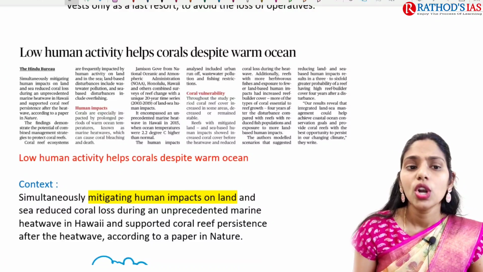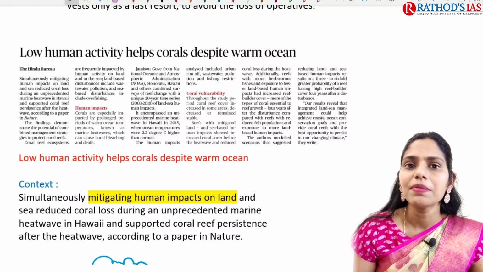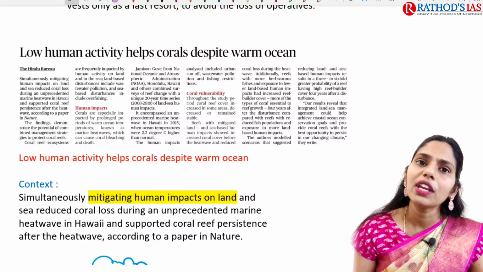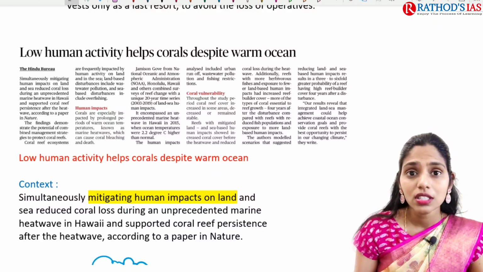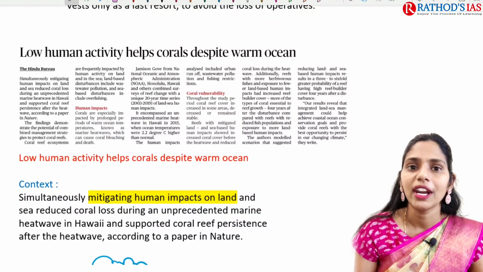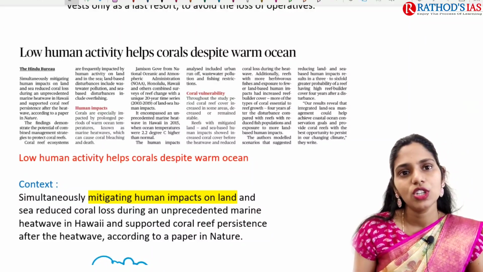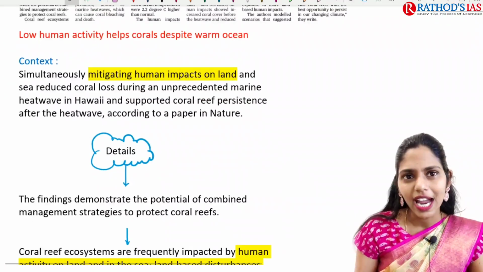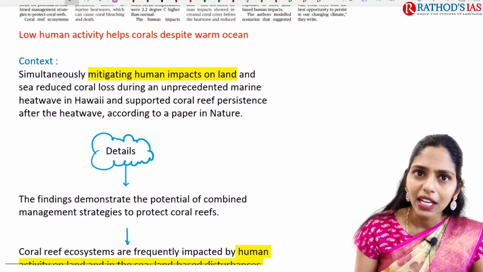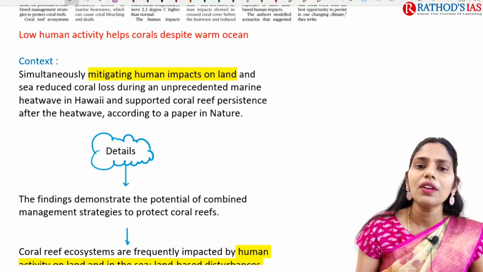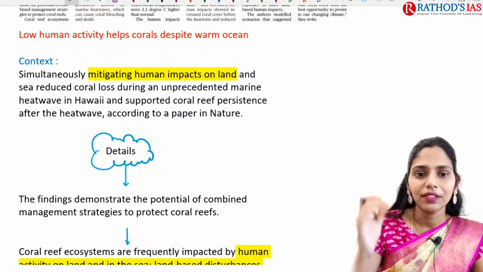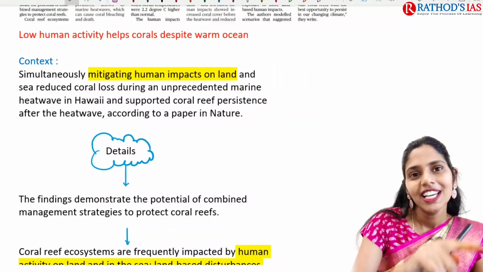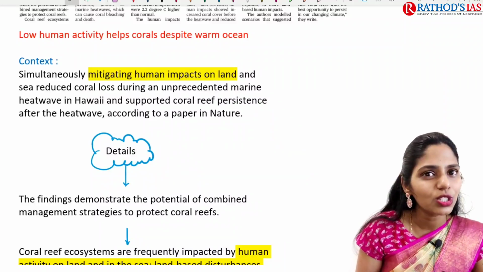It is about low human activity helping corals despite a warm ocean. This article is also very important, because corals are an important topic from your environment and ecology, and even in geography you will be studying about coral reefs. If you see the context, it says that one study published in Nature says that where there is decreased human activity, it is good for corals. Because increasing human activity has a negative impact on these corals.